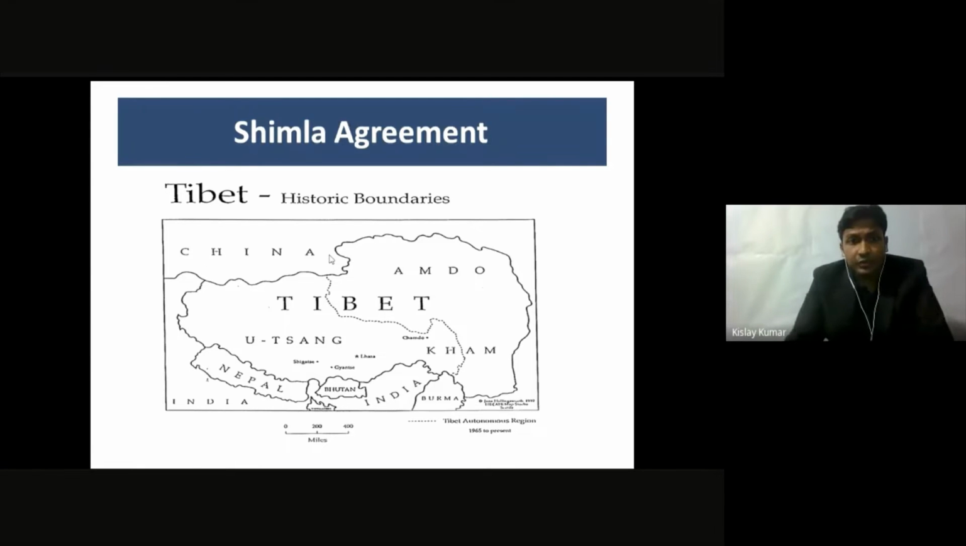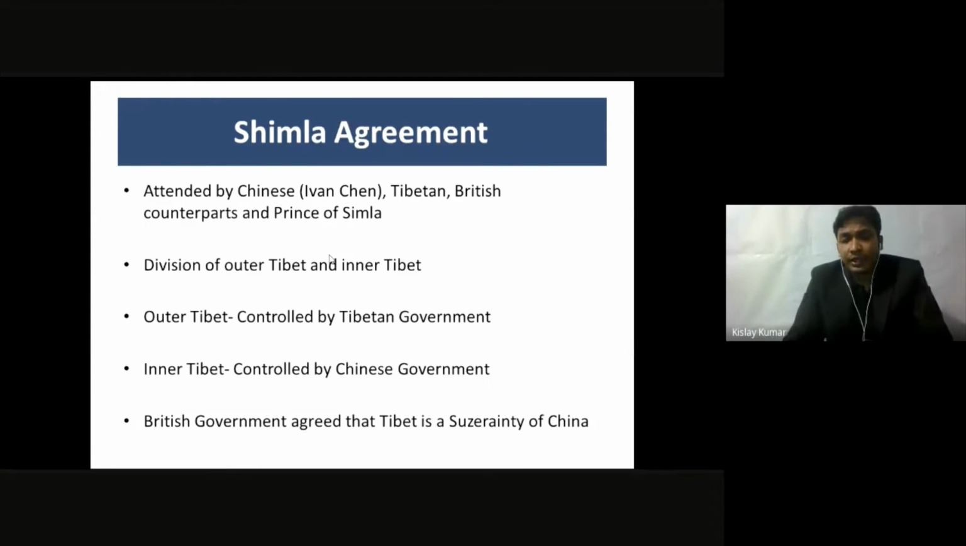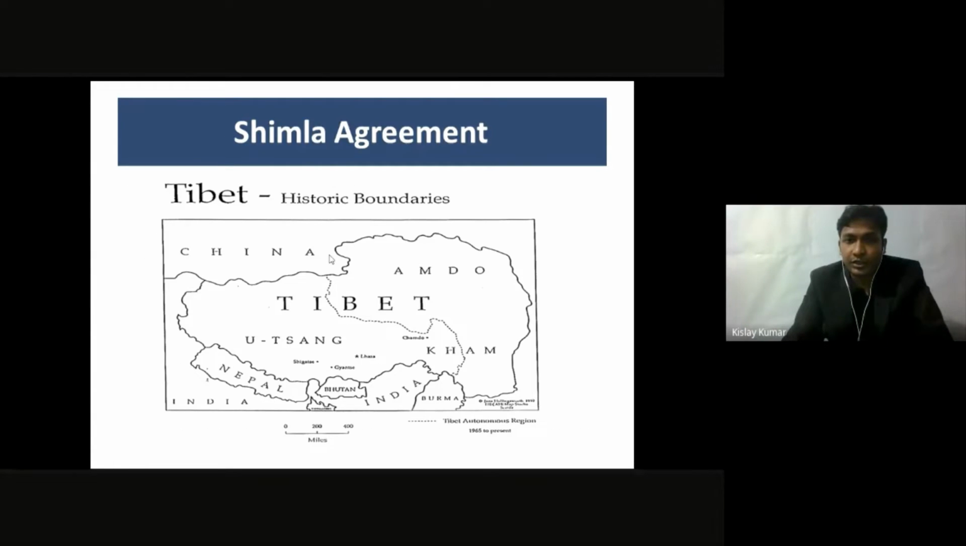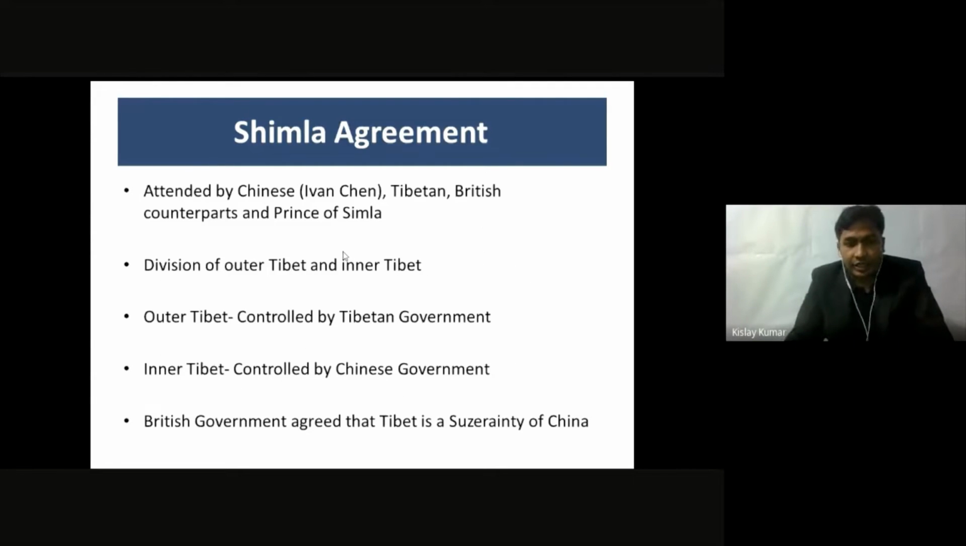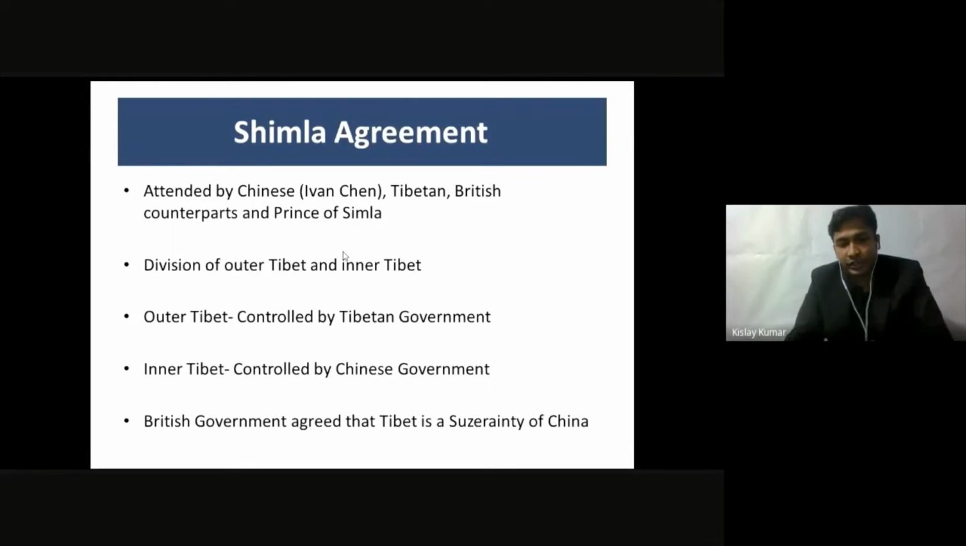So let us come back to our slide. According to the Britishers, the outer Tibet was to be controlled by the Tibetan government. Outer Tibet means the Tibet which was bordering India, and the inner Tibet, as China used to say that the whole Tibet is a suzerainty of China, so the Britishers said that the inner Tibet would be controlled by the Chinese government.